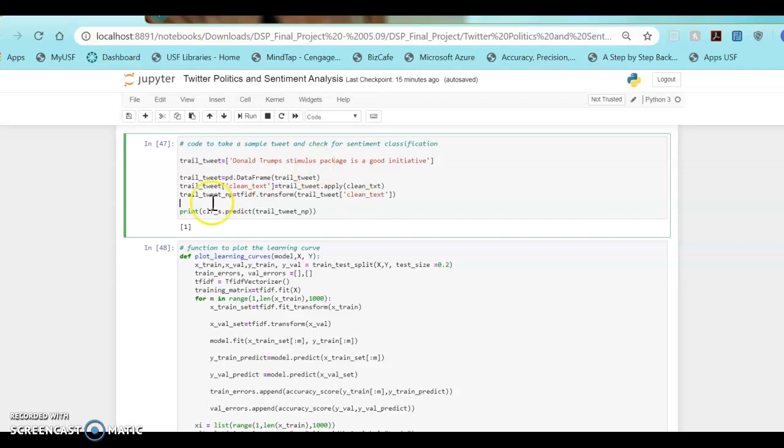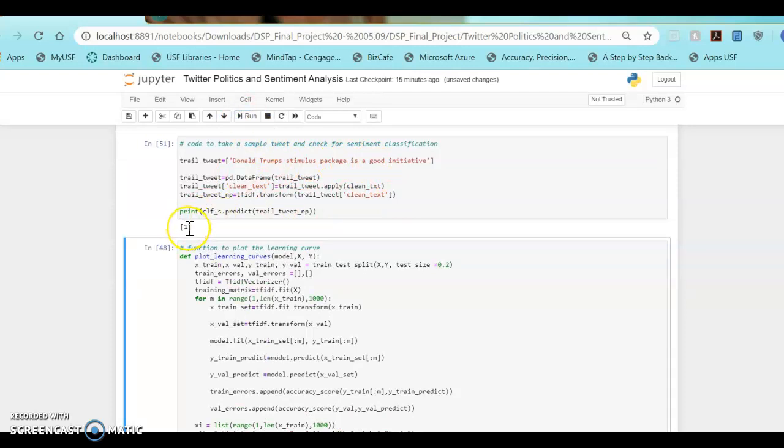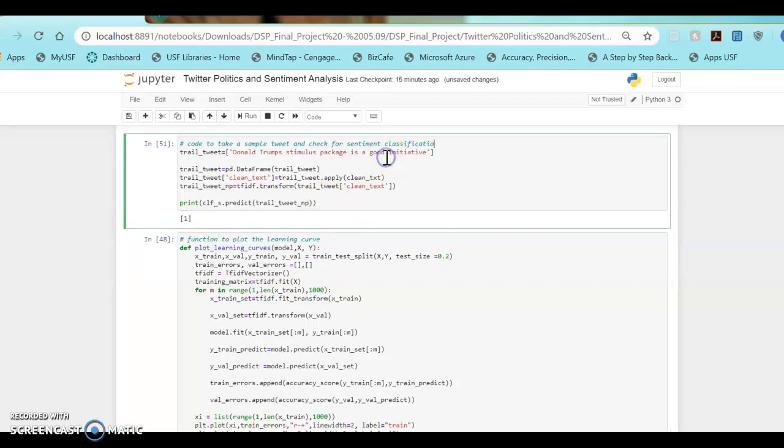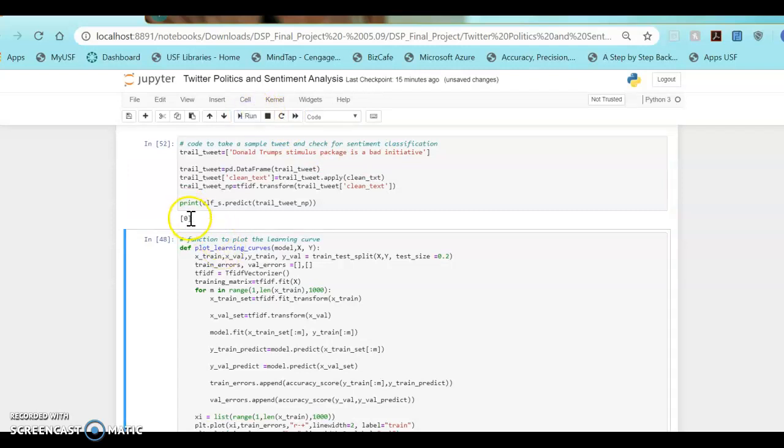If we run this model, we will have one that says it's a positive tweet, and if we change it and run it, it will be 0, that is, it's a negative tweet. Sorry, I think I mentioned it the reverse in the first thing.